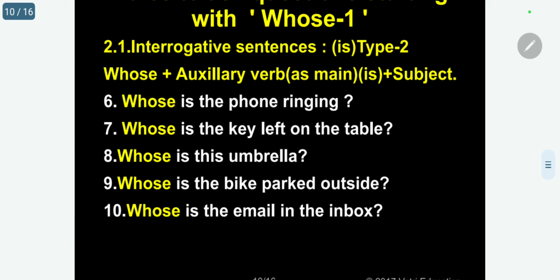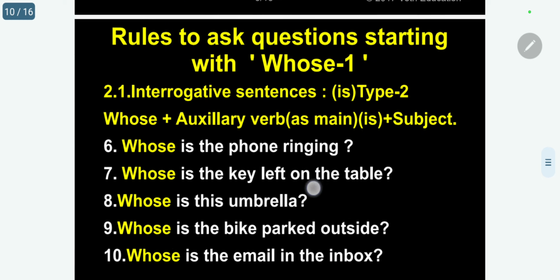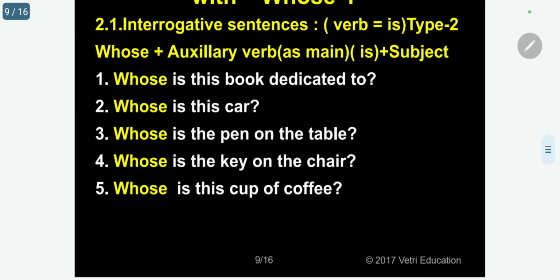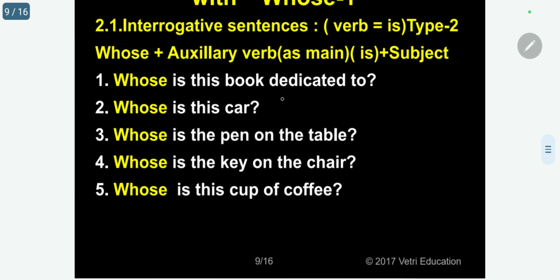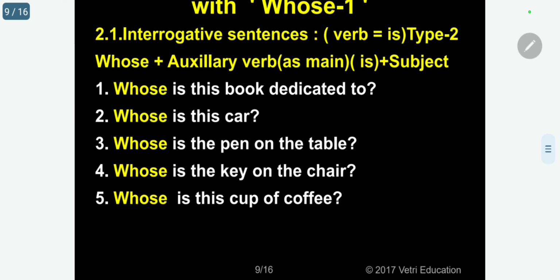Now, dear students, in the first 1 to 5 questions, is is acting as an auxiliary verb as well as a main verb. Okay, except here, the book dedicated. Kindly follow. The book dedicated, dedicate is the main verb.